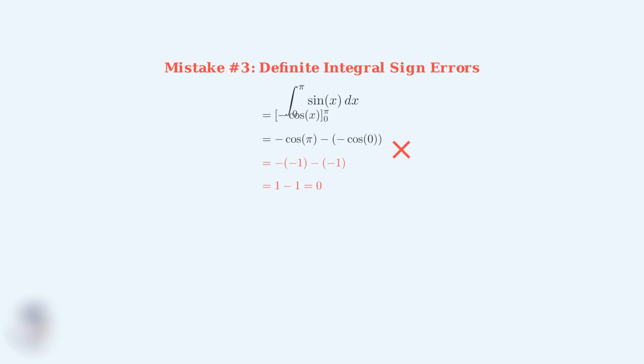Here's the wrong way. Negative cosine pi minus negative cosine 0 gives us negative negative 1 minus negative 1, which incorrectly equals 0. The correct evaluation is negative cosine pi minus negative cosine 0. This gives us negative negative 1 minus negative 1, which equals 1 minus negative 1, giving us the correct answer of 2. Here are 4 essential tips to master sine integration and avoid these common mistakes.